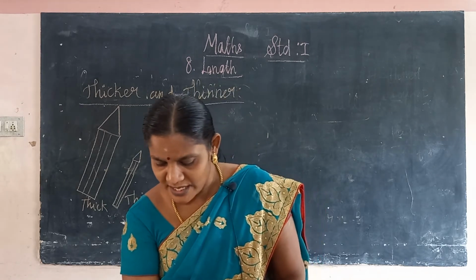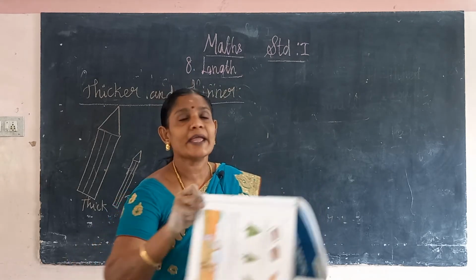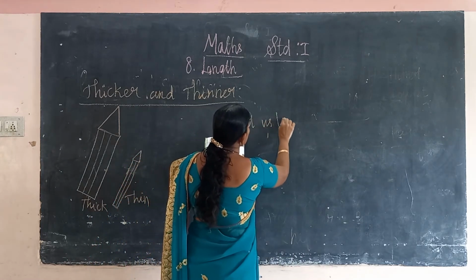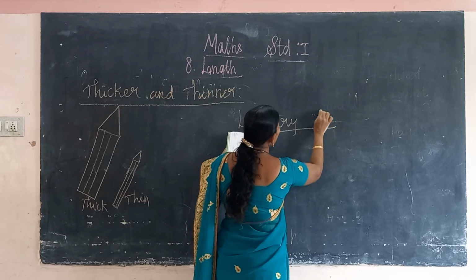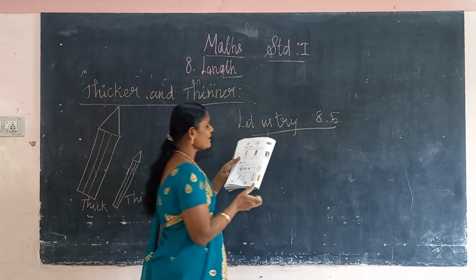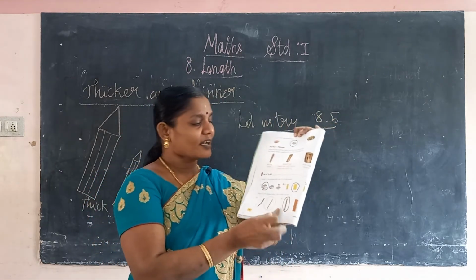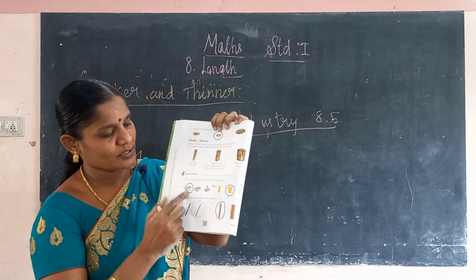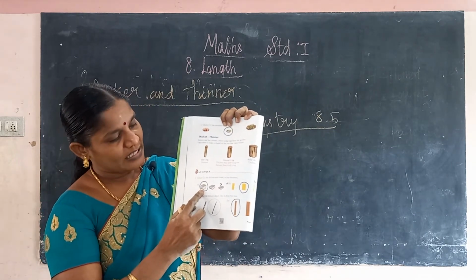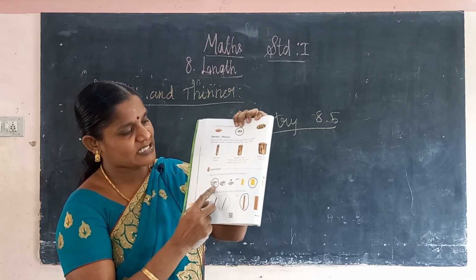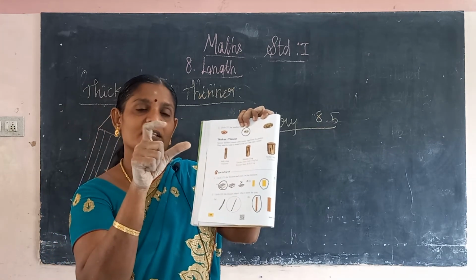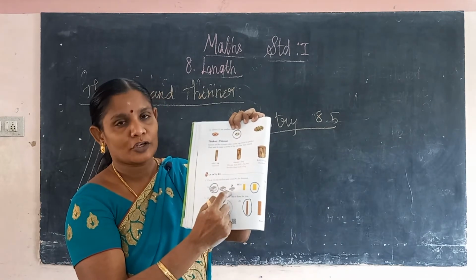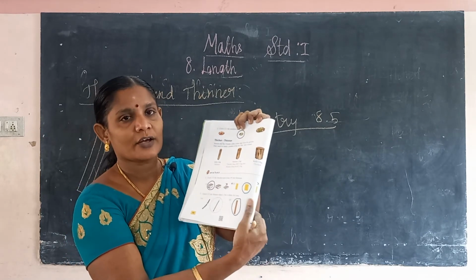So we see the exercise 8.5. So take 8.5. 8.5 पर circle the thickest and cross the thinner. So this book is a thickest குண்டா இருக்குது. thickest சொல்றோம். Put a circle and this is the thinner. You put cross. Okay, cross பண்ணிக்கோ.